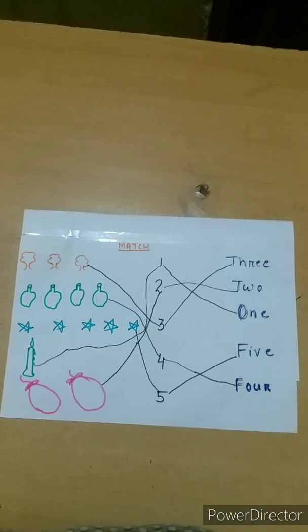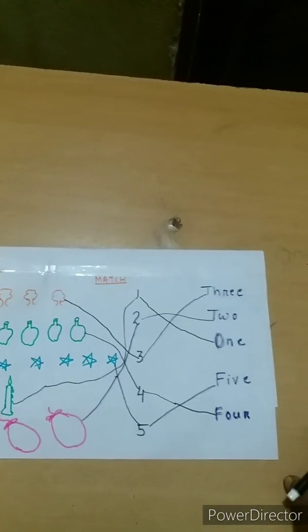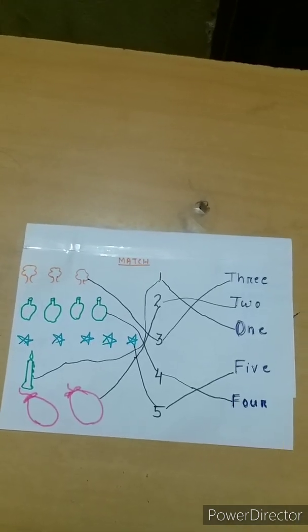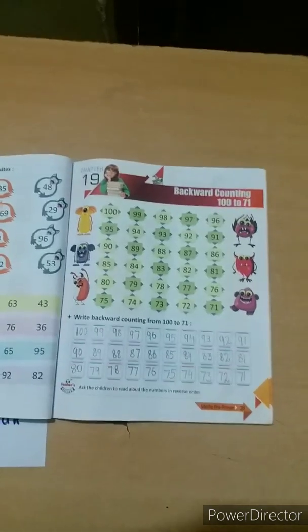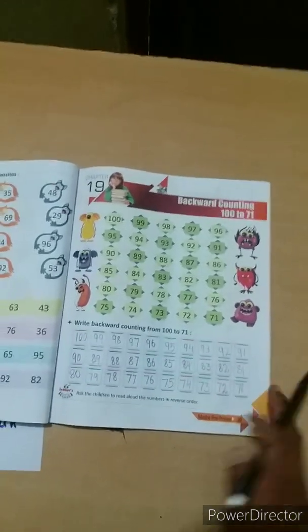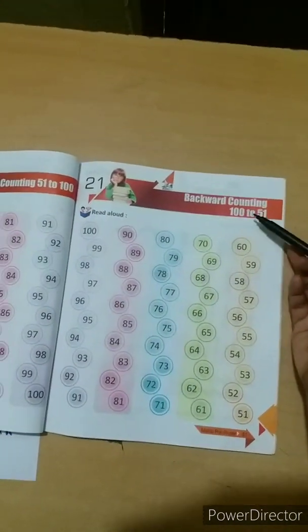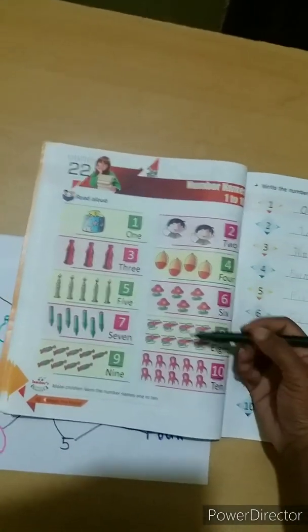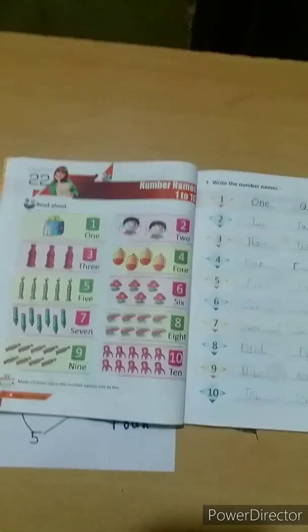In our next class, we will learn some more things, children. And today your homework is to write numbers backward from 100 to 71 in your maths book, and read counting 51 to 100 and also backward counting 100 to 51. Read these 2 pages and read page number 42, number names 1 to 10.